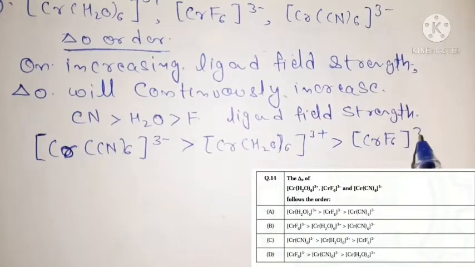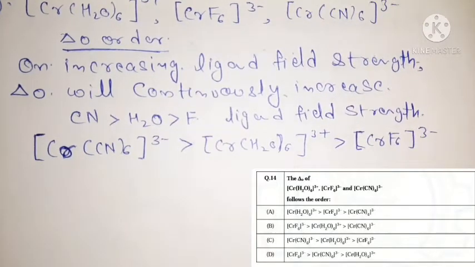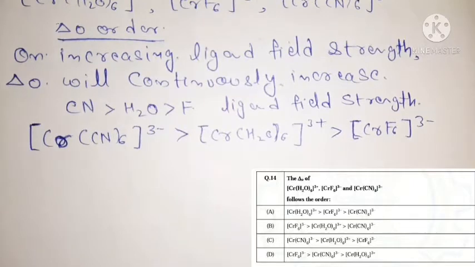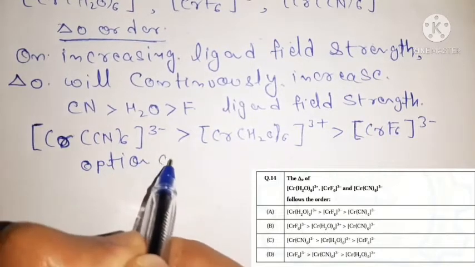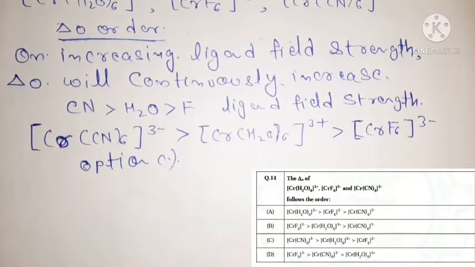This is the order of del O for these complexes according to ligand field strength. So it is your option C. Understand? Option C is the correct answer for this question.